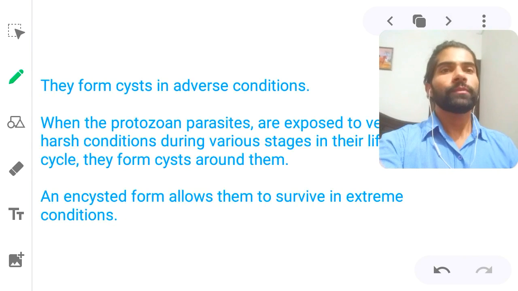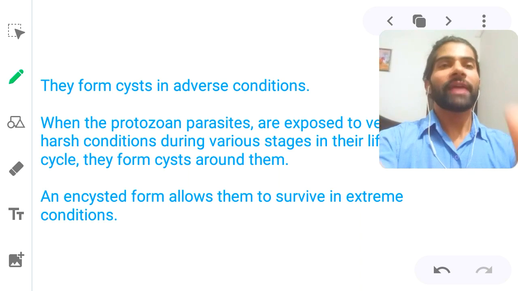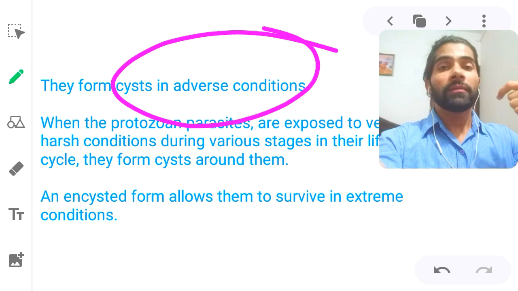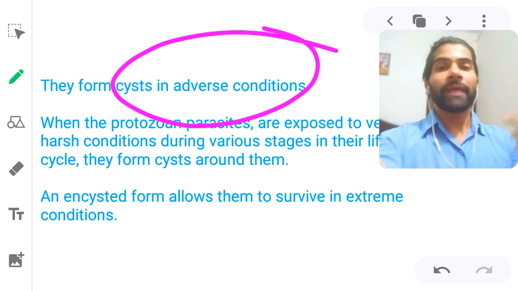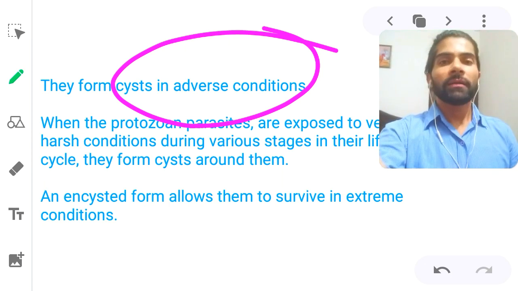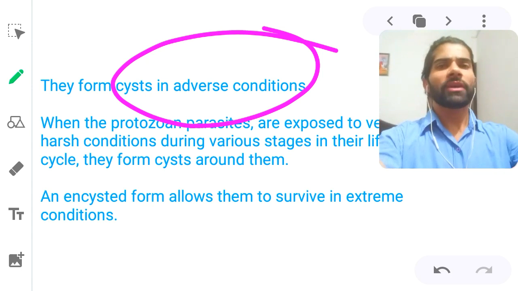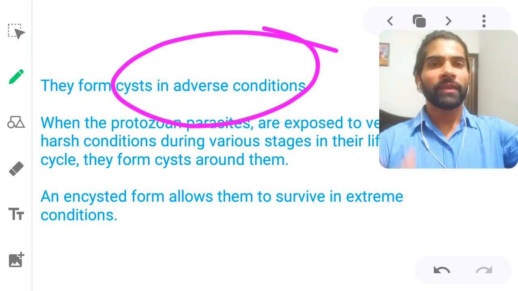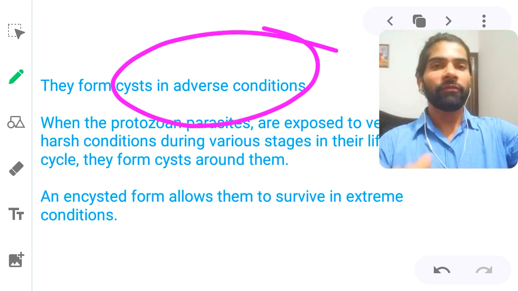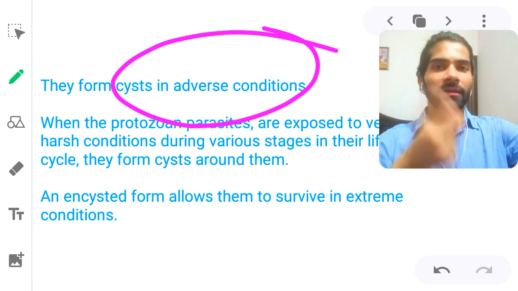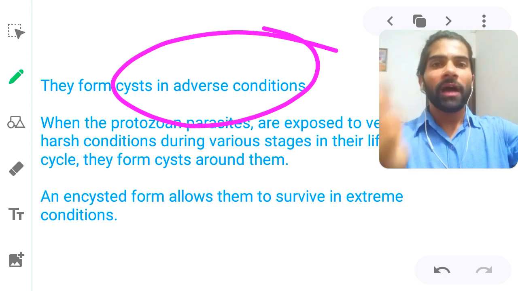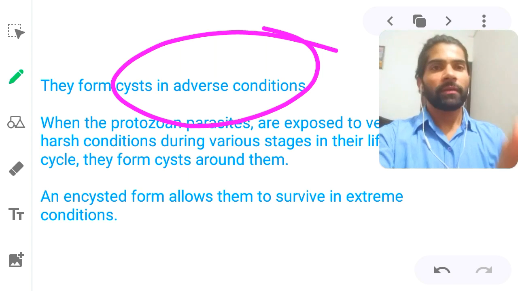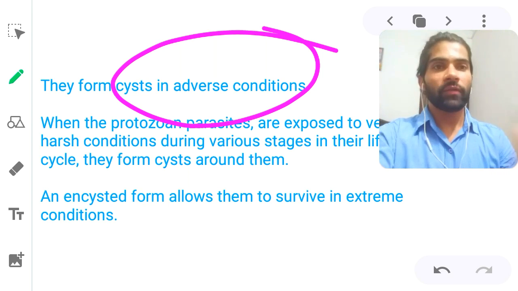Next, they form cyst in adverse conditions. Adverse condition, what do you mean by the adverse condition? Like having a temperature that is too high or too low, or rain. That means the adverse condition. So that's why they form a cyst. What is cyst? It is a covering over the body. So they form cyst because they are living in adverse conditions.